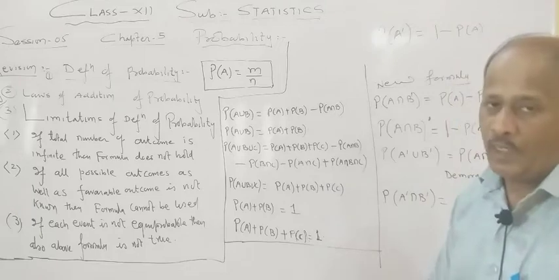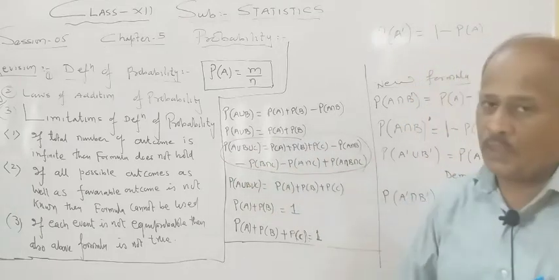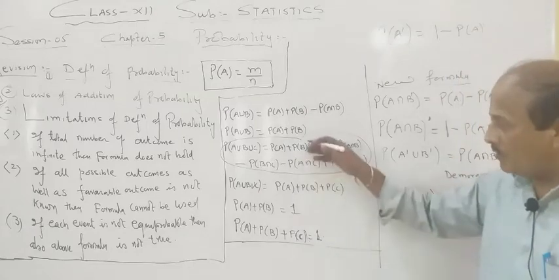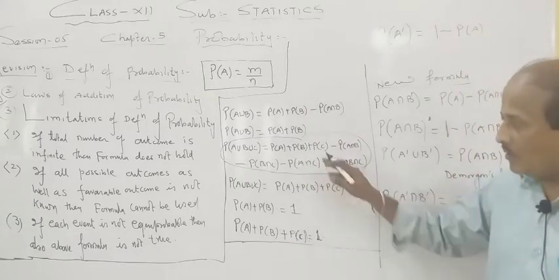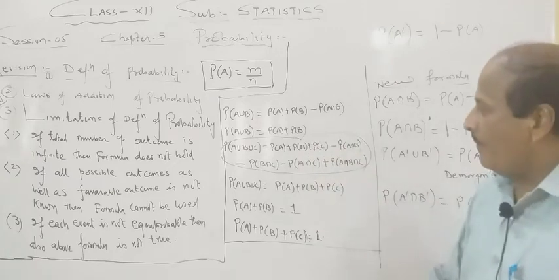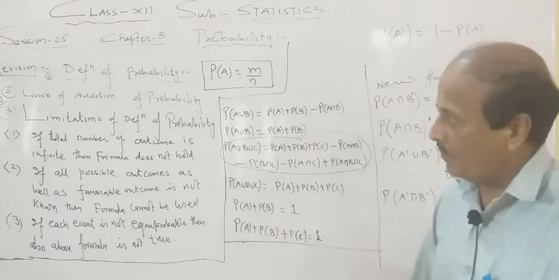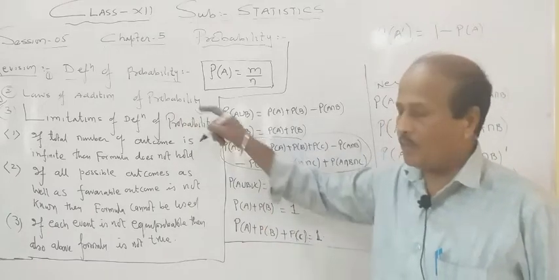The same formula we have in set theory. In pure mathematics, students used to remember this in set theory. So this is one big formula in this particular chapter. Now the same formula is modified in the form of addition, because I told you it's the laws of addition of probability.